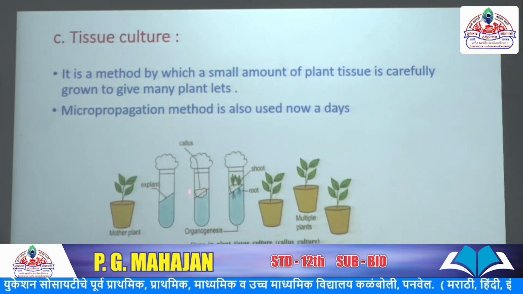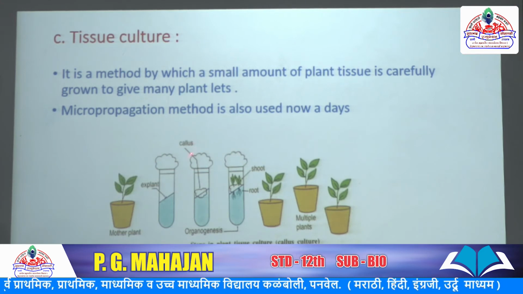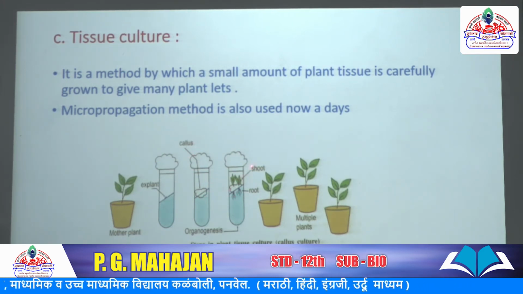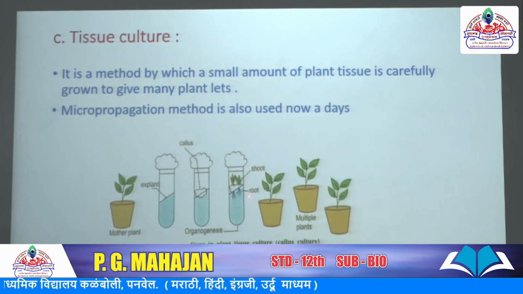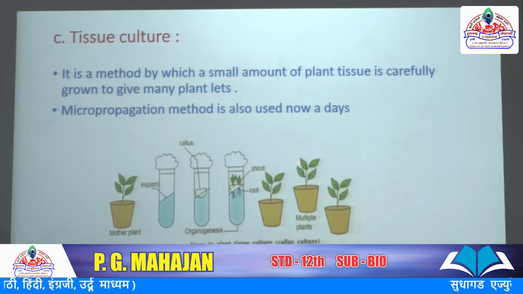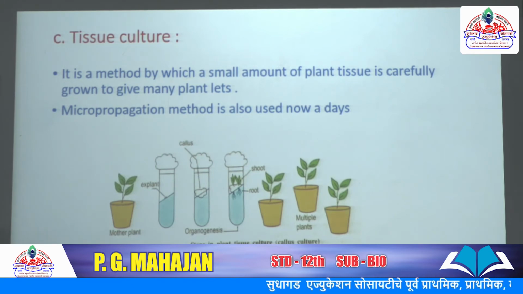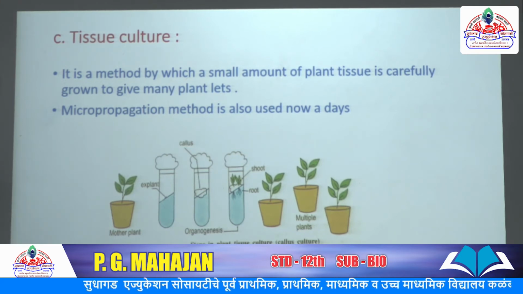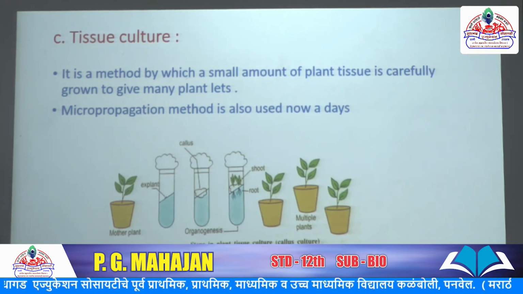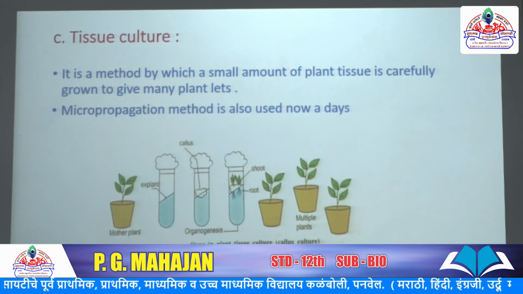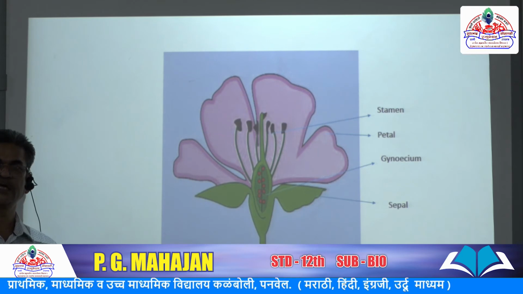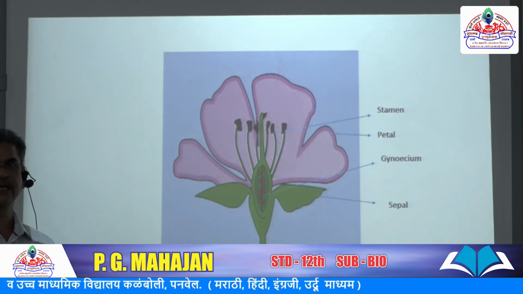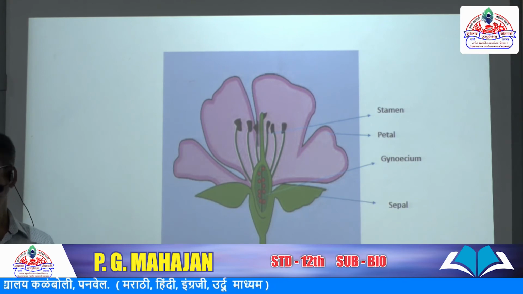differentiates into many cells, which is called callus, and the callus differentiates into different organs, shoots and roots, which is called organogenesis. These plants are then released outside into pots or the agricultural field. These are the steps in plant tissue culture or callus culture, methods of vegetative propagation, and all these plants are genetically identical.